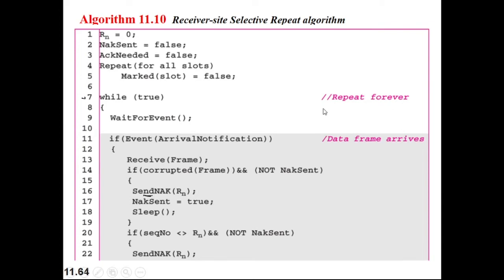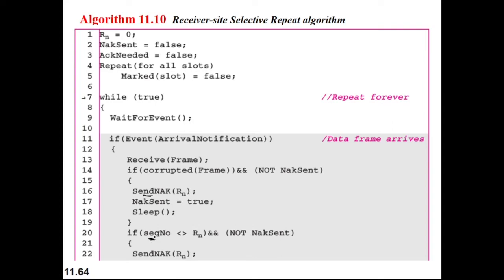Sequence number is not equal to Rn and not NAC sent. That means NAC sent is also true. Okay, that means the sequence number is the number that the sender is sending, and Rn is the number the receiver wants.